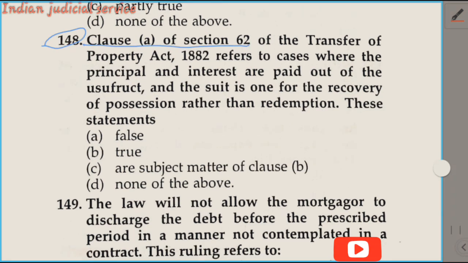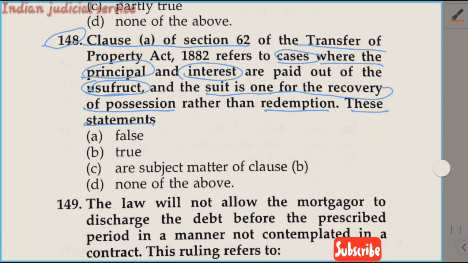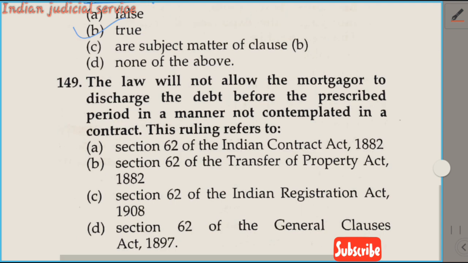Now come to question number 148. Clause A of section 62 of Transfer of Property Act refers to the case where the principal and interest are paid out of the usufruct. The suit is one for the recovery of possession rather than redemption. These statements are. So section 62 clause A deals with the right of a usufructuary mortgagor to recover possession. So this statement is a true statement. So our answer is option B. Now question number 149.